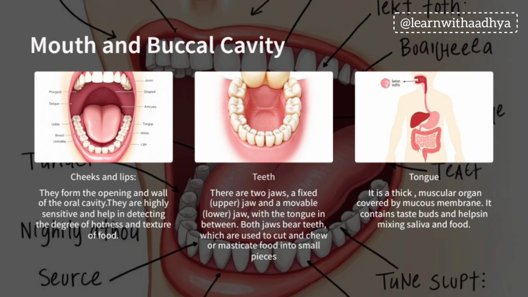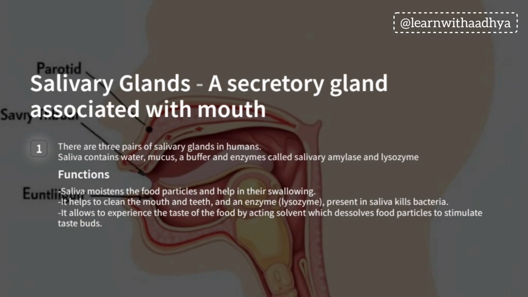Tongue. It is a thick muscular organ covered by a mucous membrane. It contains taste buds and helps in mixing saliva and food. Salivary glands. There are three pairs of salivary glands in humans. Saliva contains water, mucus, a buffer, and enzymes called salivary amylase and lysozyme.